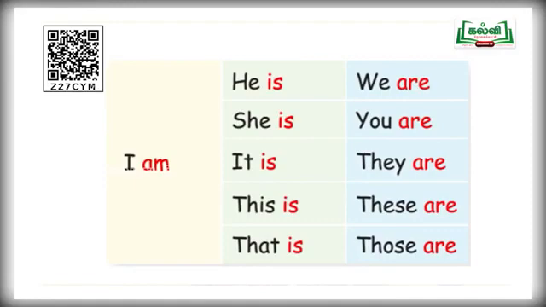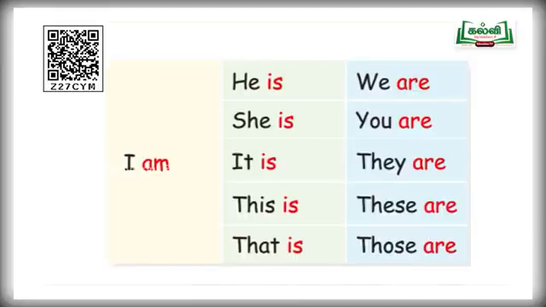And look at the next column. There are singular pronouns: he, she, it, this, that. For these singular pronouns, you are supposed to use is.